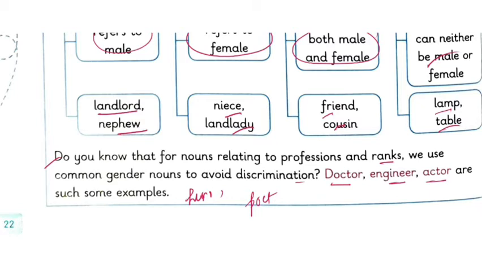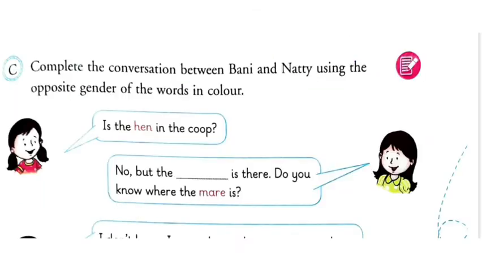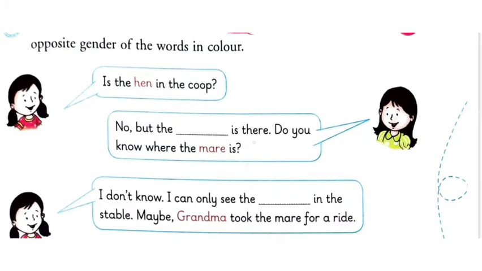Now here you go to the next page, page number 23. A conversation is there. What you have to do? There is a conversation between Bunny and Natty using the opposite gender of the word in color. First it is written, is the hen in the coop? No, but the dash is there. So what is the opposite gender of hen? Hen is feminine and the masculine is cock.